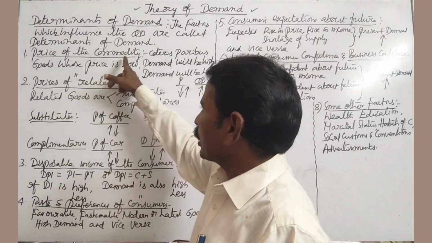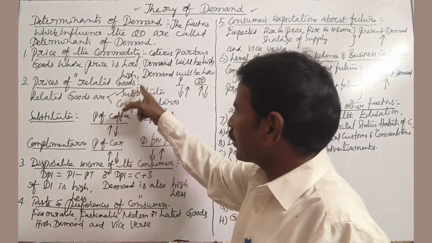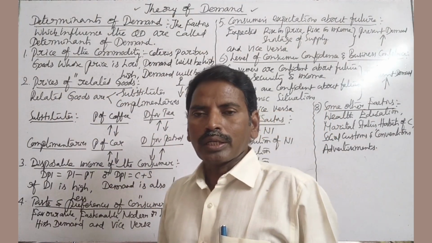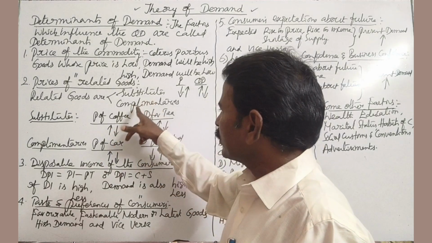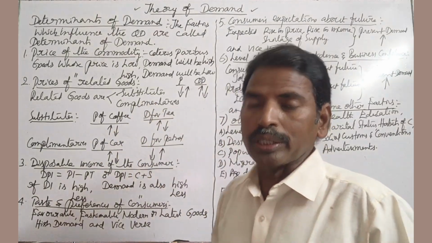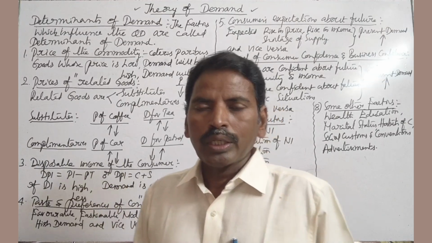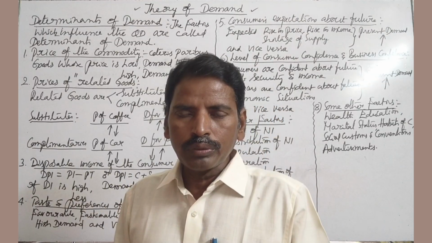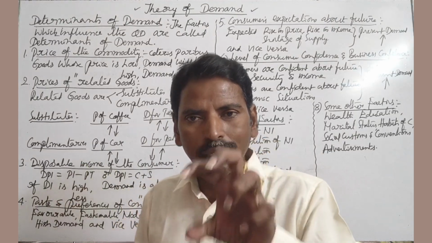So price of the commodity, one factor. Second one, prices of related goods. Related goods are two types. One is substitutes, another one is complementaries. First, substitutes. Substitutes are those goods which are used one for another to satisfy the same want.